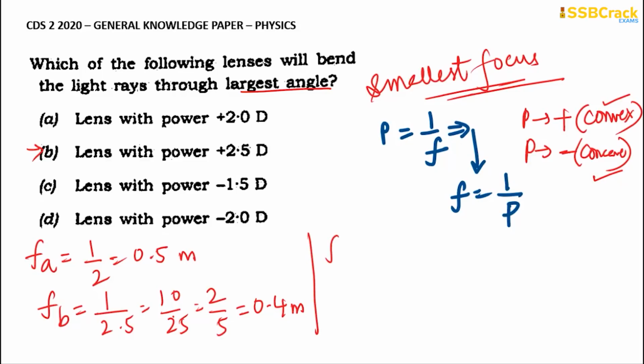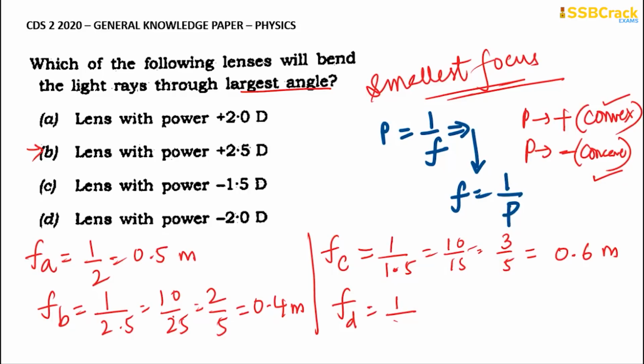Now going through the third option, what is the focal length of C? It will be 1 by 1.5. I'm not taking the signs into consideration. I'm directly going through the focal length. So the focal length of the third option is 1 by 1.5, which is equal to 10 by 15, and that is equal to 2 by 3, which is about 0.6 meters. And what is the focal length of D? The focal length of D is 1 by 2, which is equal to 0.5 meters.